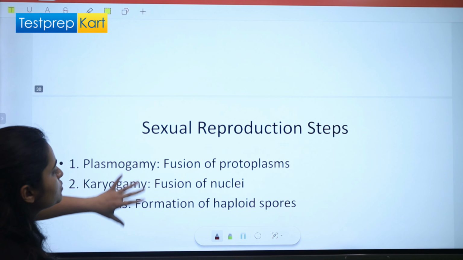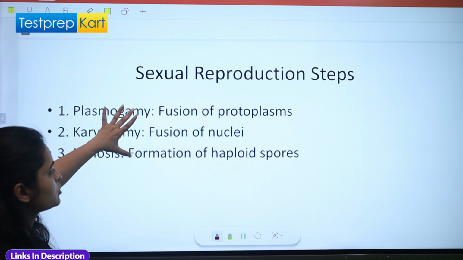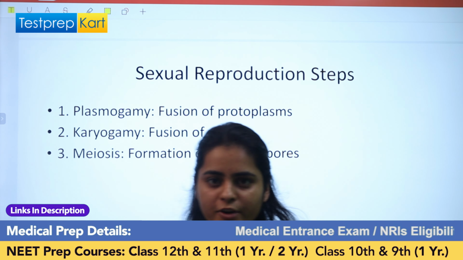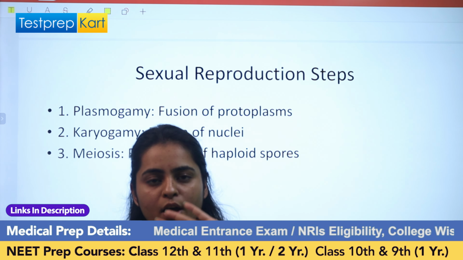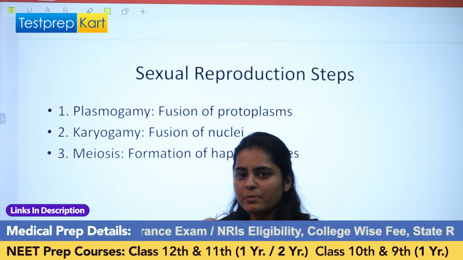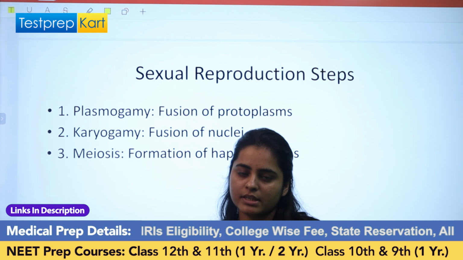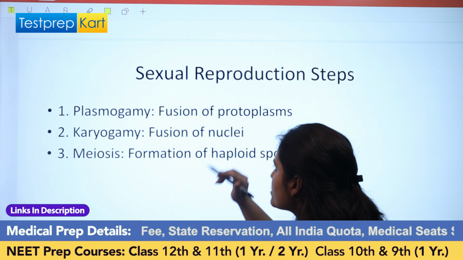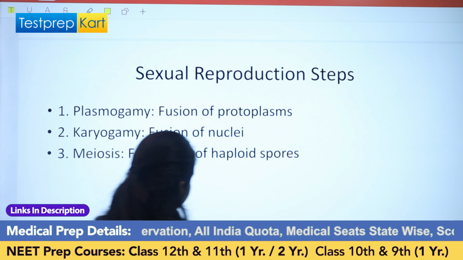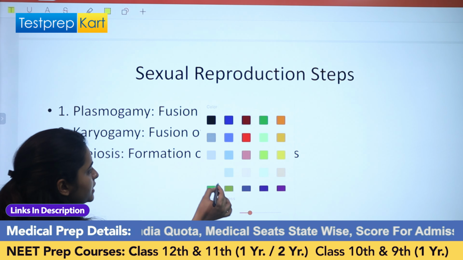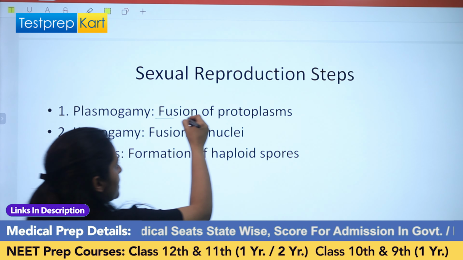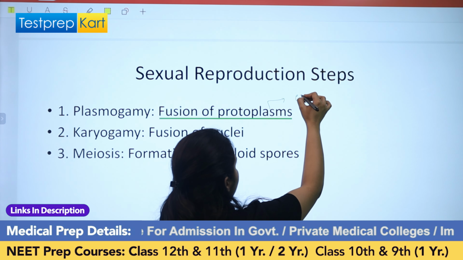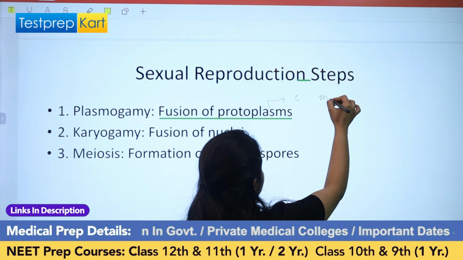Let's come to sexual reproduction. Sexual reproduction in fungi is somehow different. It contains 3 steps: plasmogamy, karyogamy, and meiosis. Let us understand what these 3 steps say. Plasmogamy is the fusion of protoplast. Protoplast is the material inside the cell, the cell matrix.